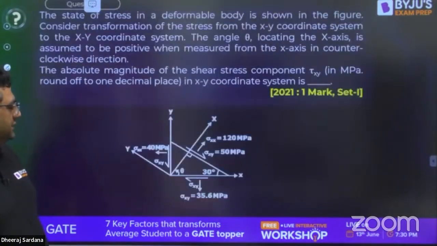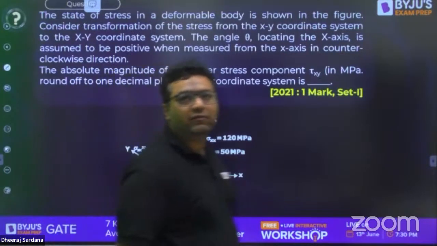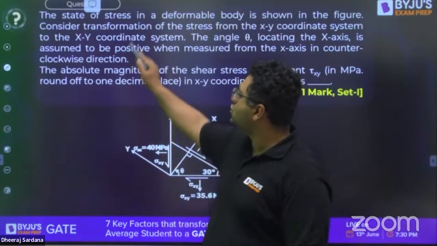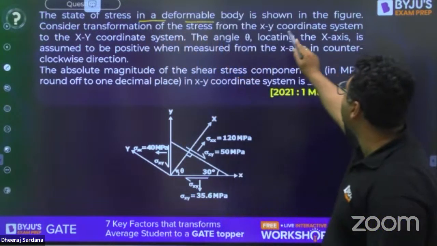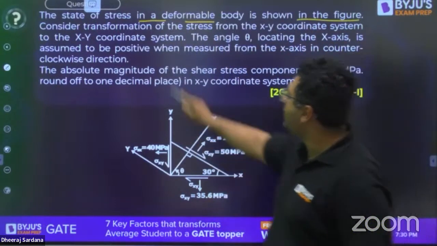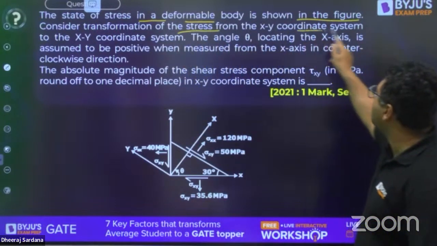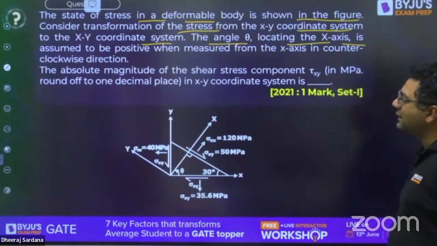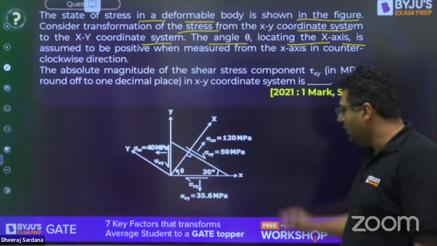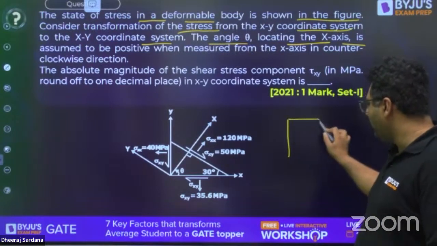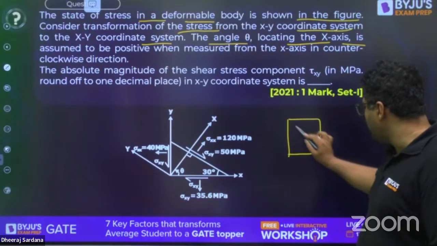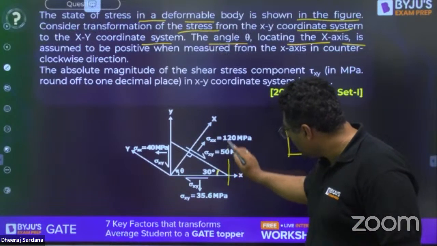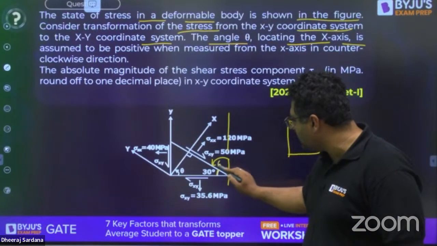This we have already discussed. Now this question from 2021 for 1 mark. This question says the state of stress in a deformable body is shown in the figure. Consider transformation of the stress from the XY coordinate system to the X'Y'. The angle theta locating the x'-axis is assumed to be positive. If you want to see this, you can feel it in this way. Let us say we are having a plane like this. They have given this angle to be 30 degrees. If you see the angle from the x plane, it is going to be 60 degrees.